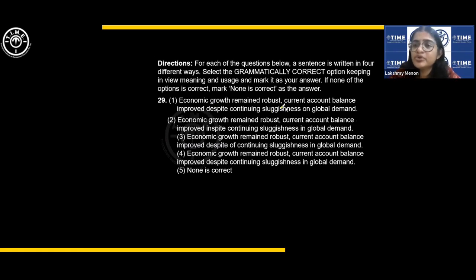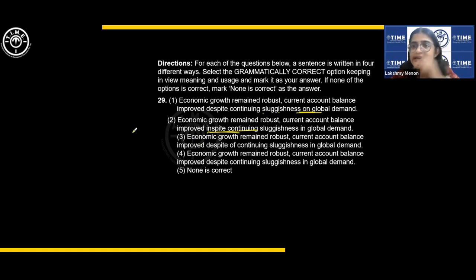Economic growth remained robust. Current account balance improved. Despite continuing sluggishness on global demand. Sluggishness in demand, not on. Something in demand, improvement, increase in demand, sluggishness, slowing down in demand, not on demand. Economic growth remained robust, current account balance improved, in spite continuing, despite continuing, or in spite of continuing.